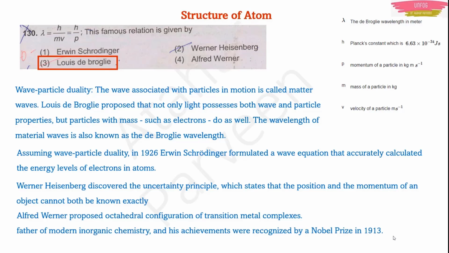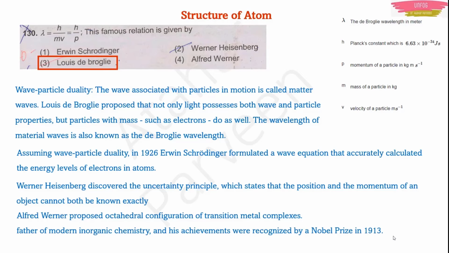All these people were Nobel Prize laureates actually. Even Alfred Werner was given the Nobel Prize in 1913 itself. But all these people have been given the Nobel Prize. I have not mentioned the years here, but I don't think they will ask the year. If you are interested, I will give you the list. If you want, just let me know in the comment section.